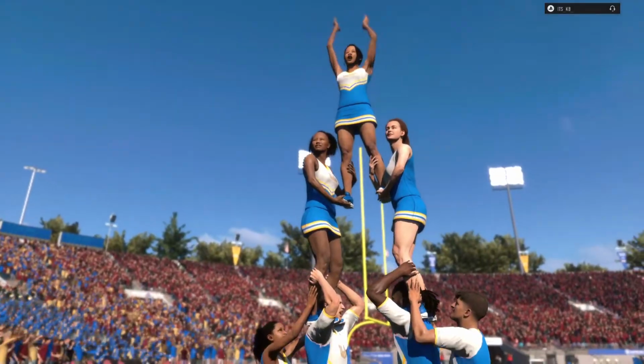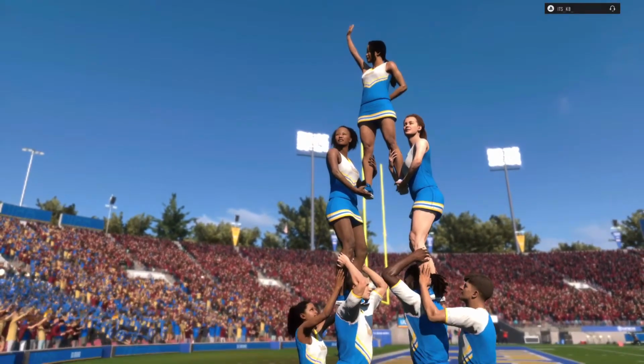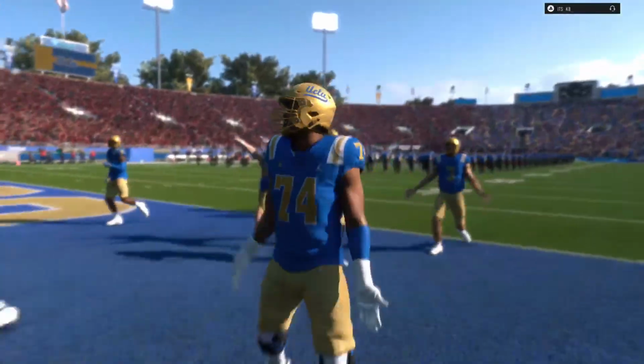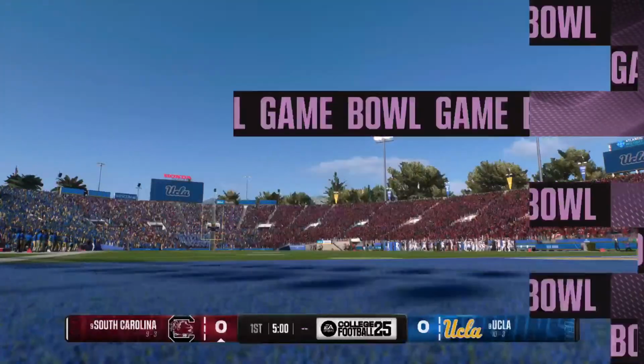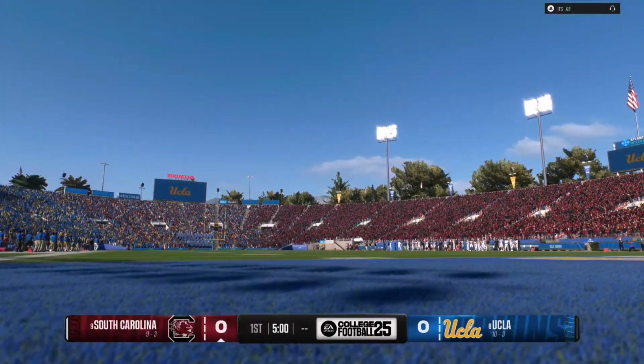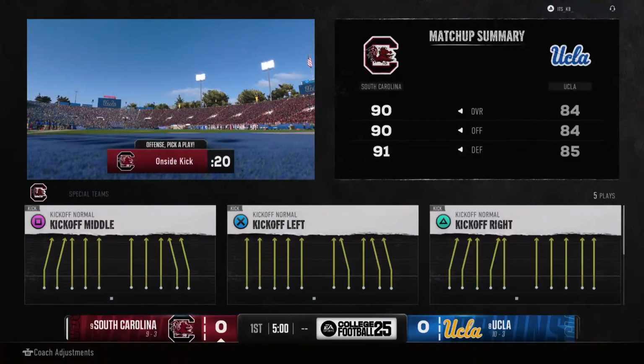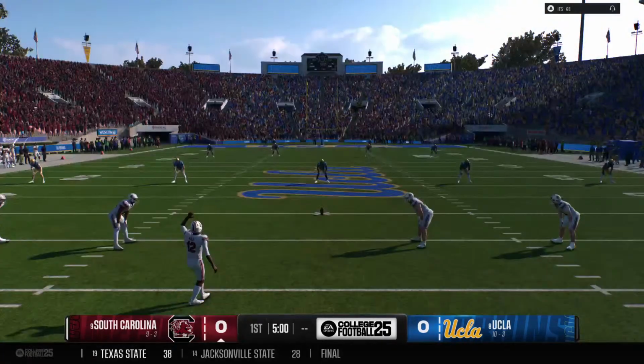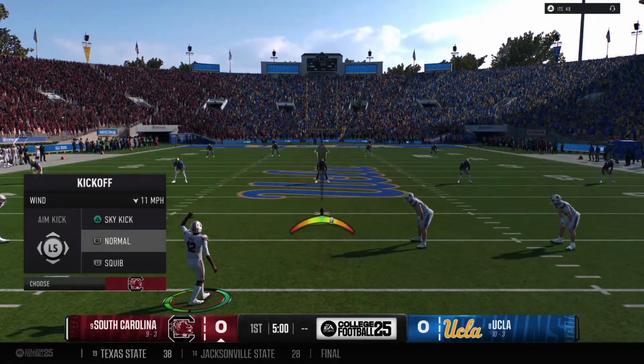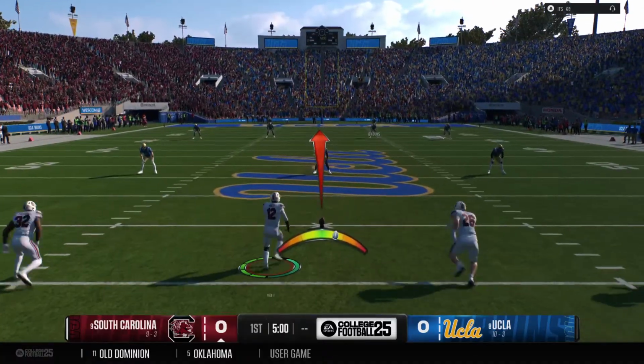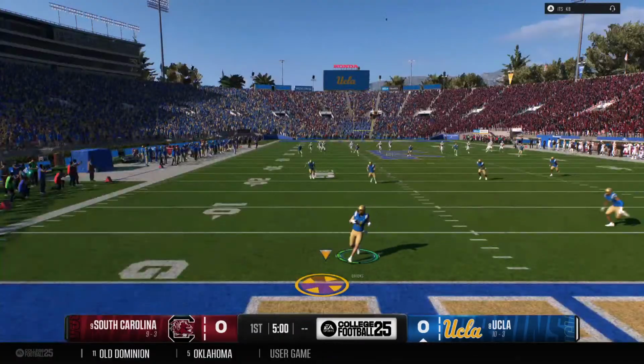As we'll see, the number 9 seed in this playoff, the South Carolina Gamecocks, taking on the number 8 seed in the playoff, the UCLA Bruins. For EA Sports College Football, I'm Chris Fowler, joined as always by Kirk Herbstreit. And the playoff is here. We've got a tremendous on-campus environment. Can't wait to get this one started.